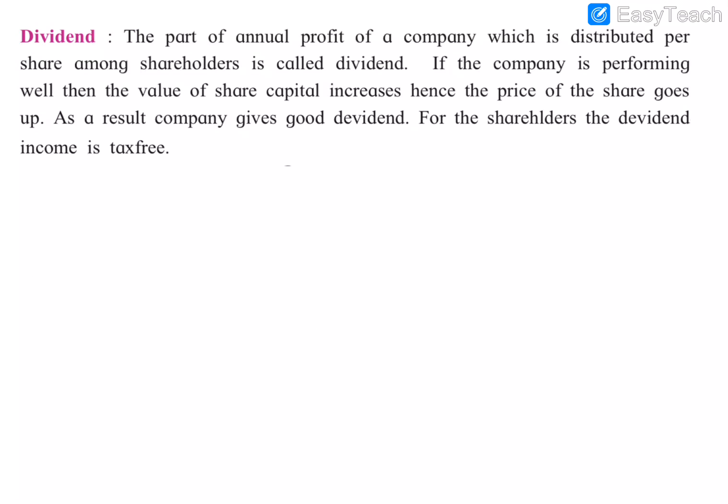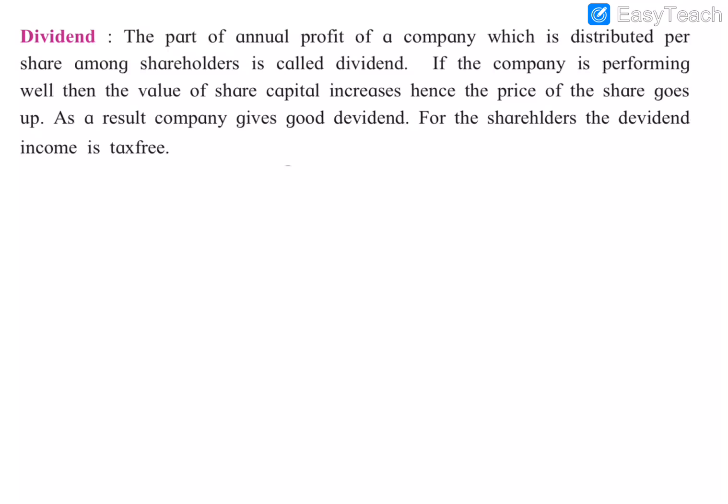Next we are going to learn dividend. This is also based on the problems in section 4.3. The part of the annual profit of a company which is distributed among the shareholders is called a dividend. When a company makes a very high profit in a year, this profit will be divided among the shareholders.